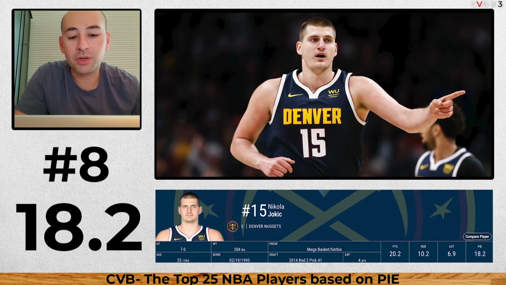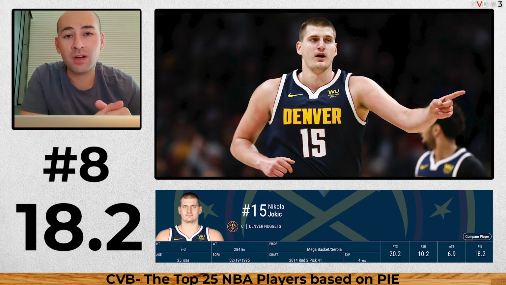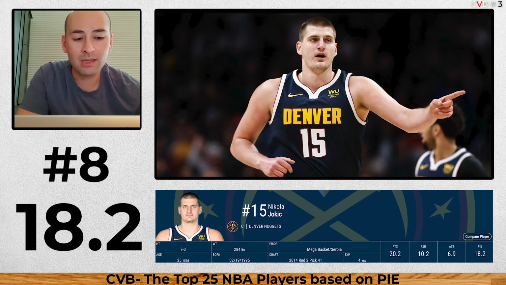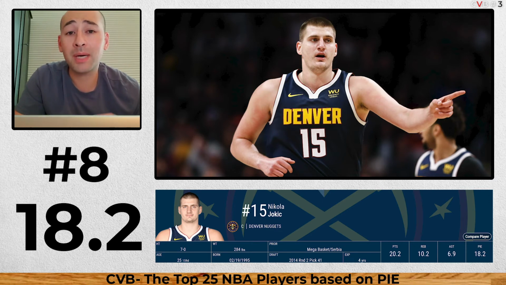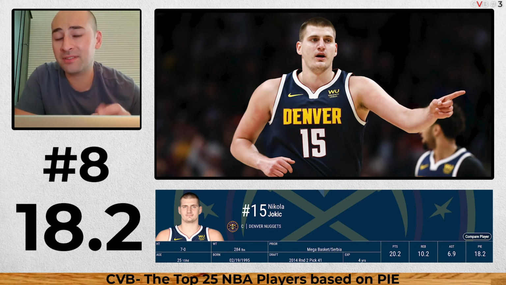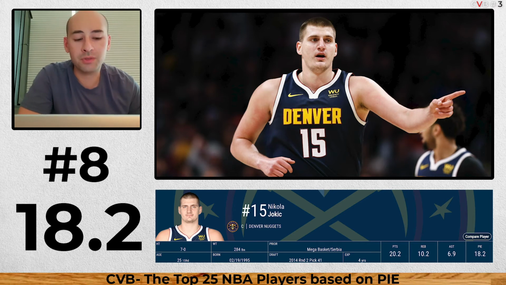Nikola Jokic, so he is one of the best players in the league, top 10. Denver's going to be scary in the playoffs for sure, and he lost a lot of weight, so we'll see what happens. But at 18.2%, a little bit lower on the stat side, but the PIE kind of evens that out based on his impact, so it's really interesting.